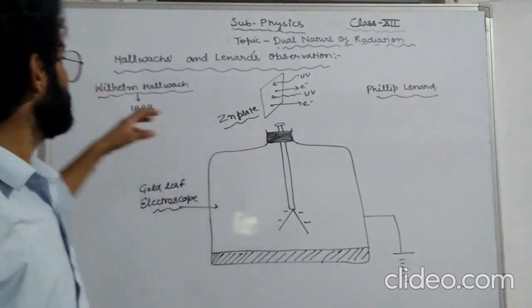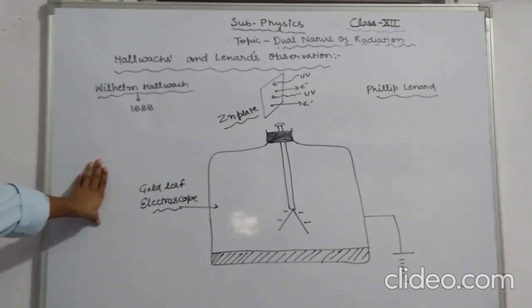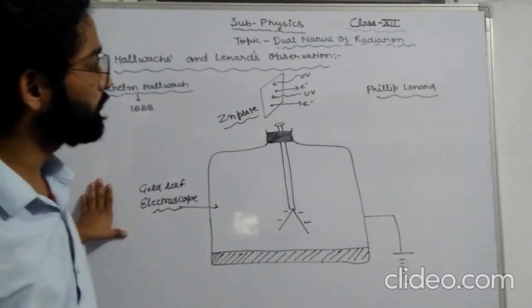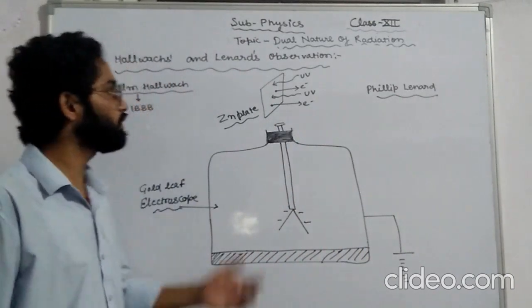What is the conclusion of the Hallwachs and Lenard observation? That radiation of suitable frequency falling on a metallic surface makes that surface emit electrons, and this particular phenomenon is called the photoelectric effect. I hope you have got this observation.